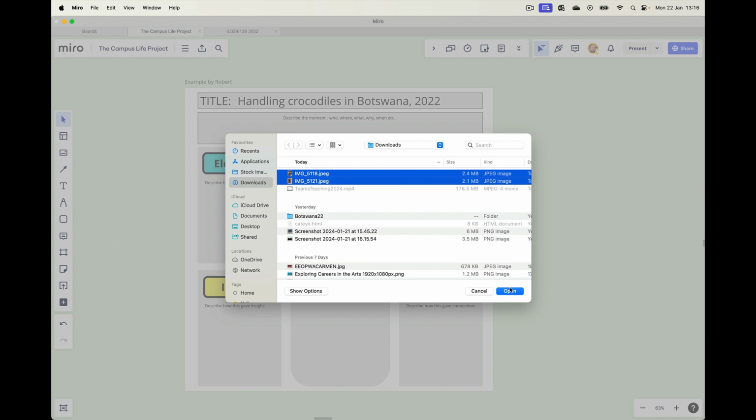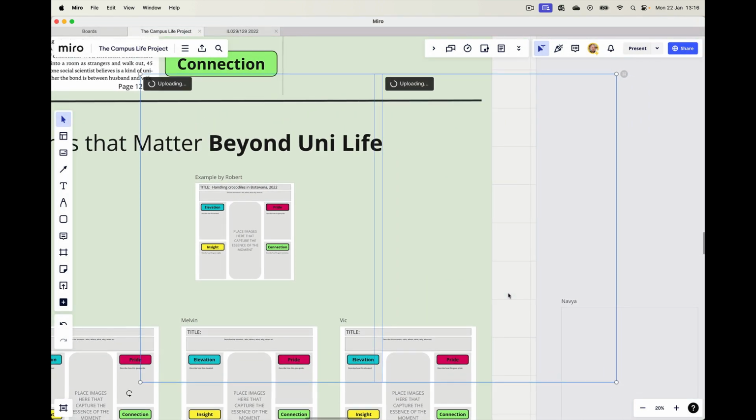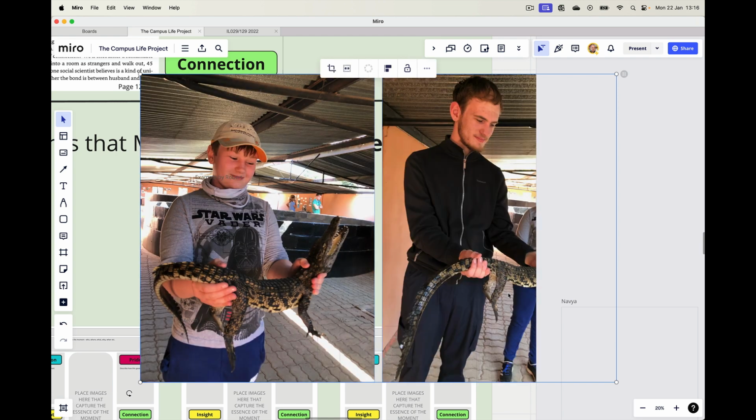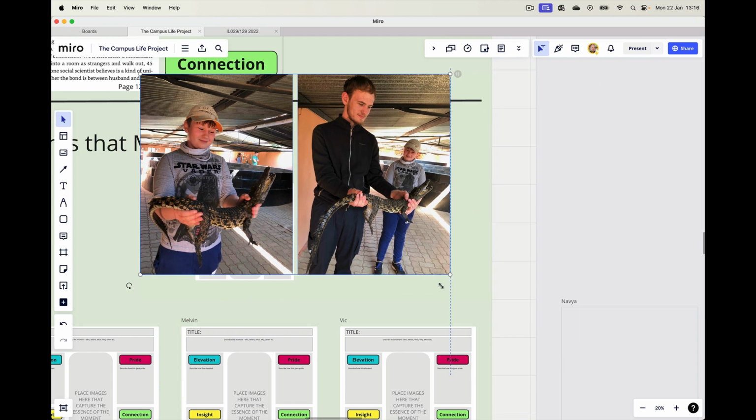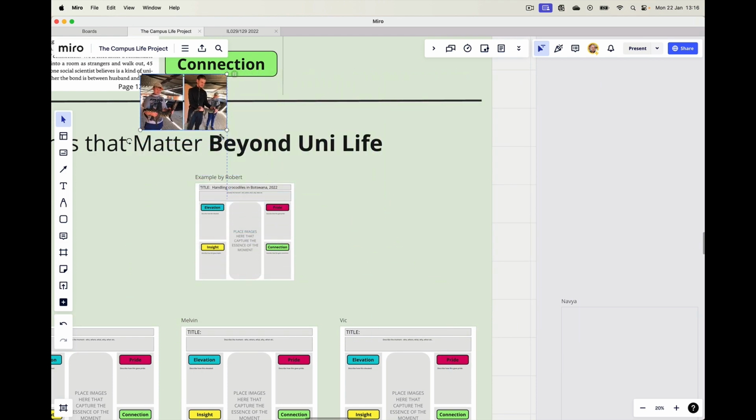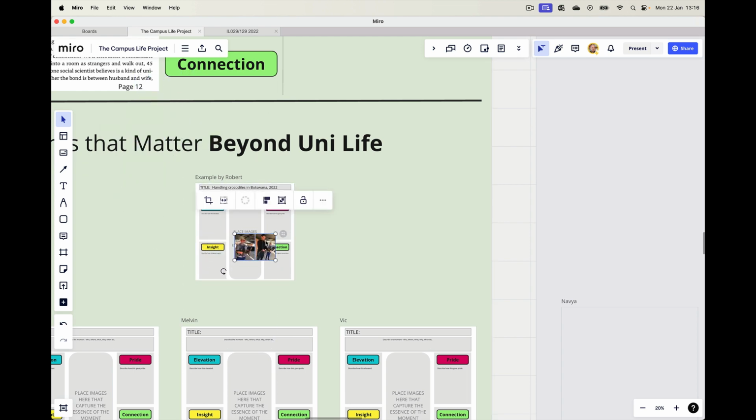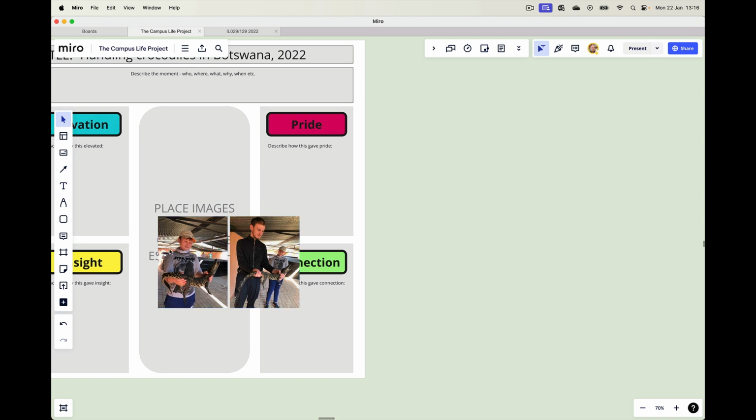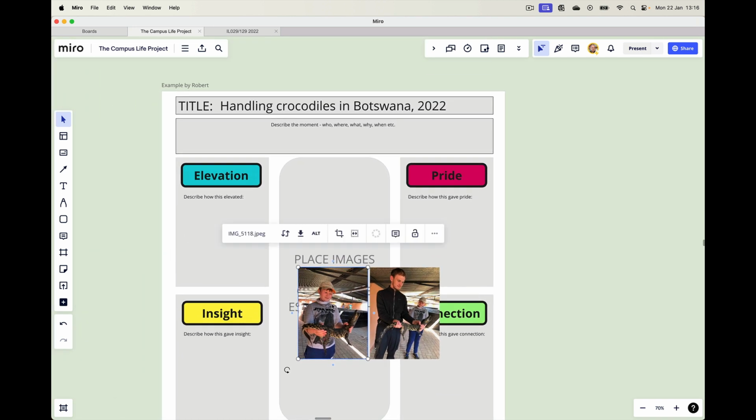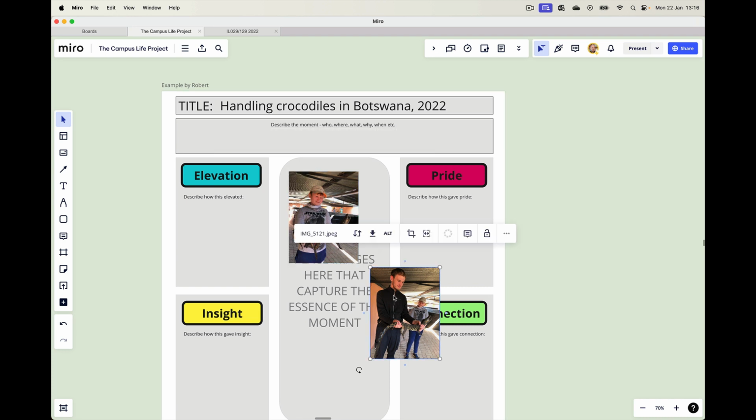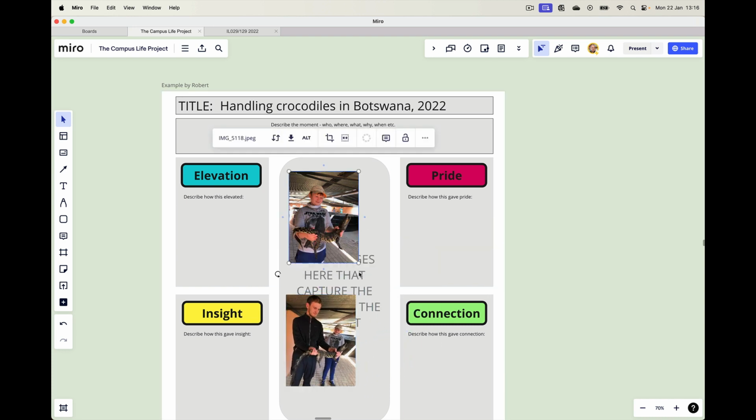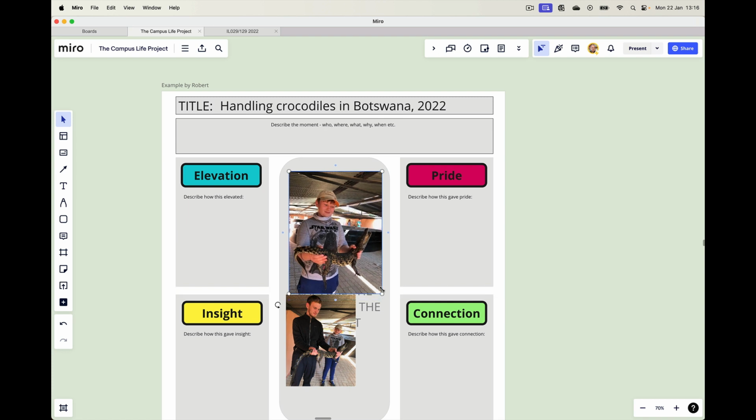Okay, a couple of photos selected. Oh, they're going to be huge. This can be a bit annoying for other people who are using the board. When you first put photos on, they can appear enormous. You can select the photos. In fact, I've got both of them selected, and there's a little grab handle which I can use to resize them and bring them down to where I want them to go. So I'm going to fill this little section here with these two nice photos from the crocodile handling.